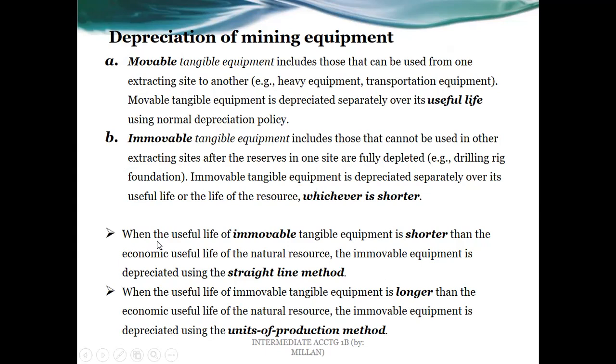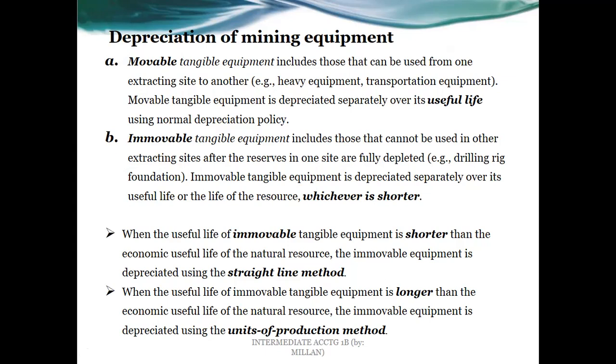Now, important points. When the useful life of immovable tangible equipment is shorter than the economic useful life of the natural resource, then we use the straight line method, because the key here is that it's the useful life that is being taken into account of the equipment. Therefore, use the method that is the usual straight line.